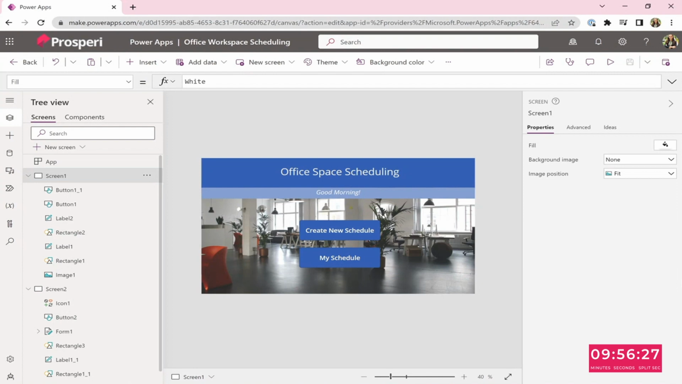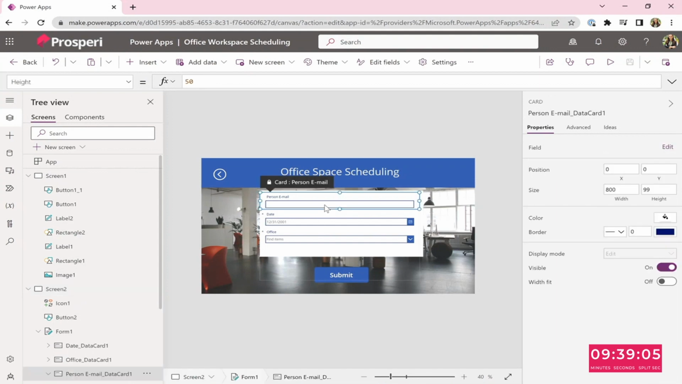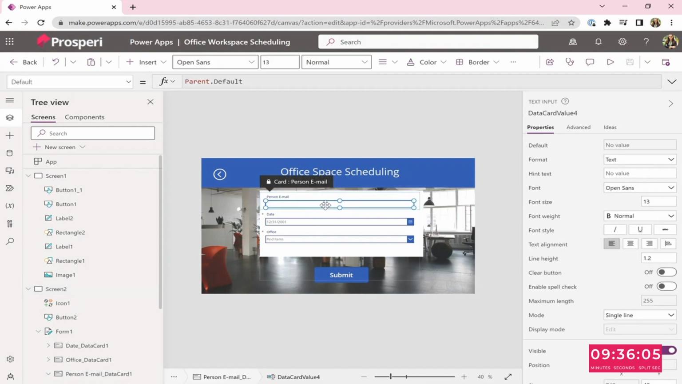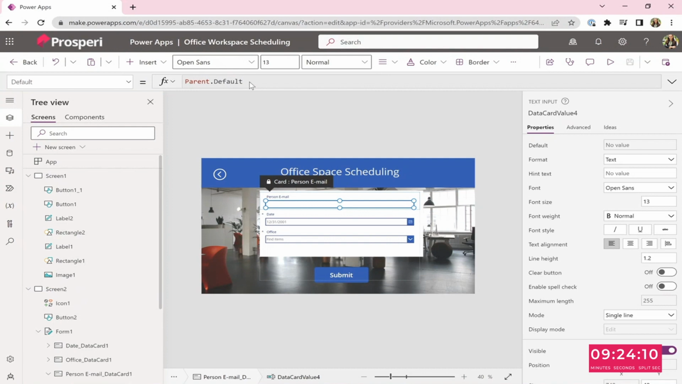Okay, so before we get to the next screen, we're just going to finish some things up on the second screen. So go to screen 2. In the person email, click on that little space that you have to put the email. And click on it again to select the actual card inside. Now you see where it says default and the parent.default on the top? We're going to change that, because whoever is using it is going to want their email there. So we can just do that already for them. So you can delete that.